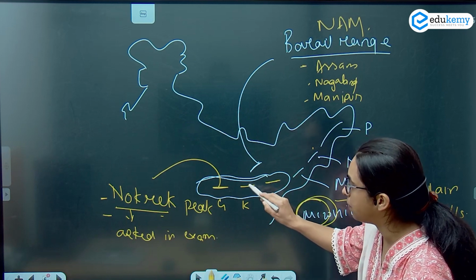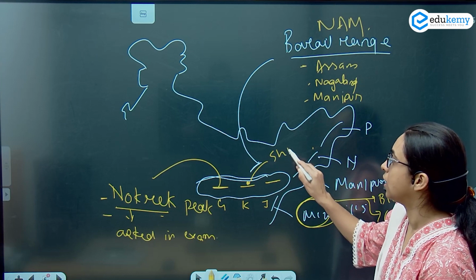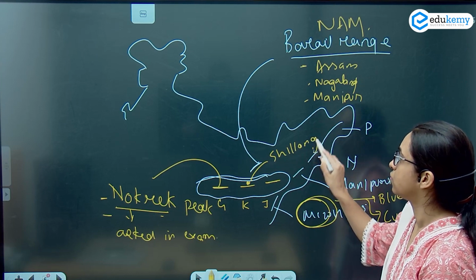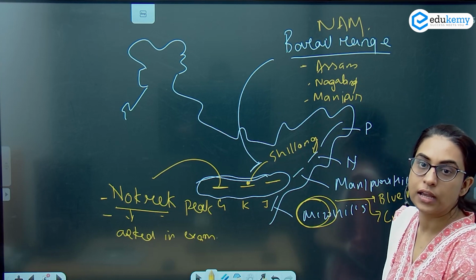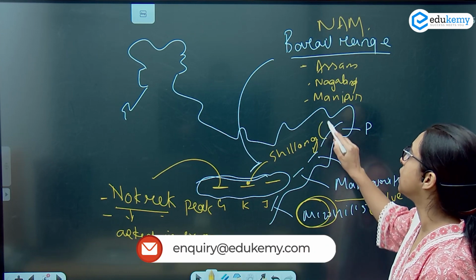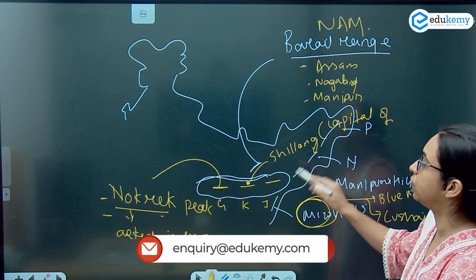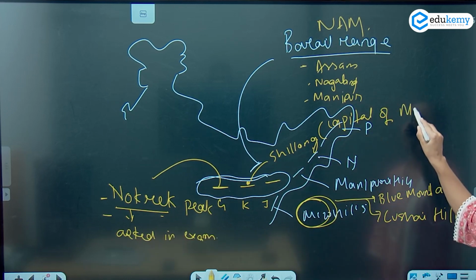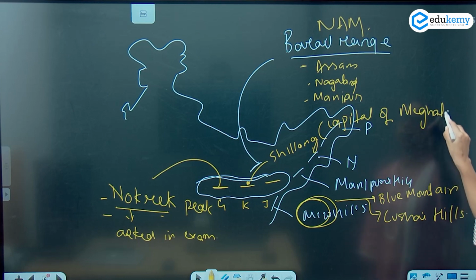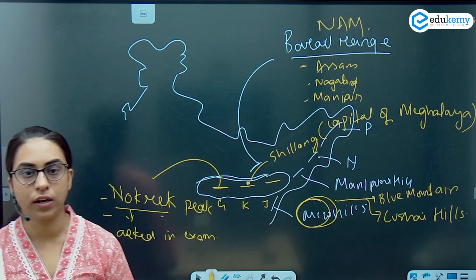यहाँ पे खासी पे you have Shillong. Why is Shillong important? Shillong is important because it is the capital of the Meghalayan state. So just remember, Garo पे Nokrek है.